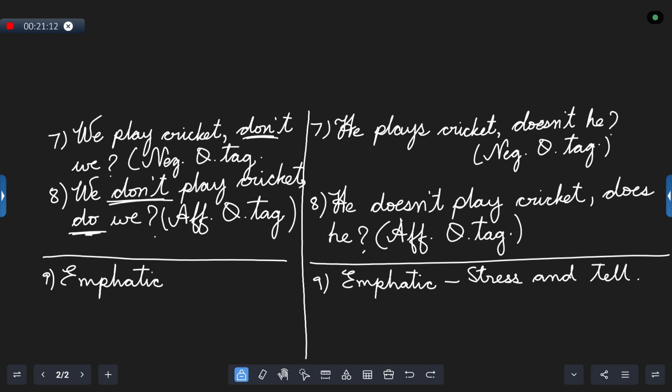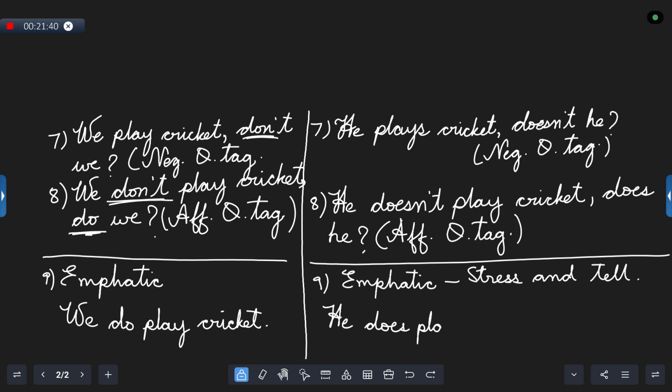Is it understood? That means we are making use of helping verb and main verb together. Is it understood? So how do we write that sentence? We do. That is the helping verb. What's the main verb? Play. We do play cricket. Is this understood? Yes. And when it comes to he, what happens to it? He does play cricket. I hope everyone has understood these 9 forms. All have written it. Did all write them?